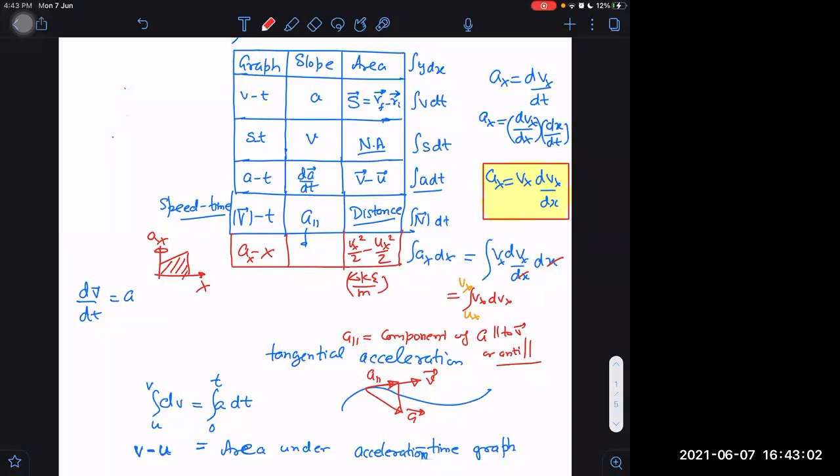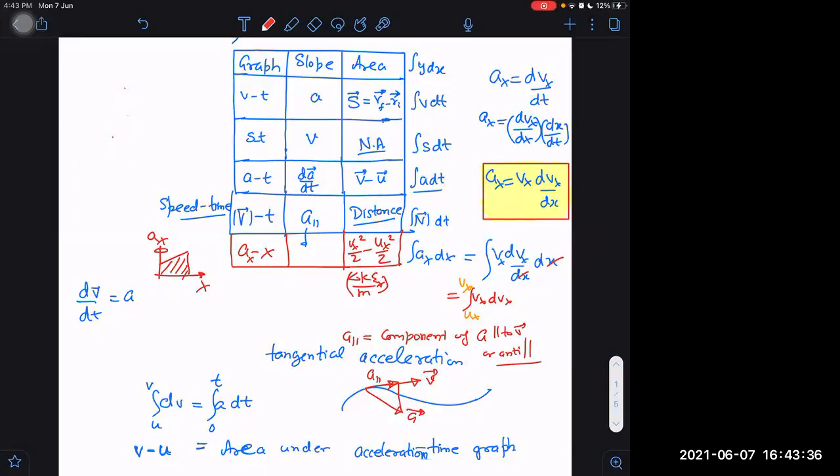Yes, sir. But it is the change in kinetic energy not in all possible directions. Which component of change in kinetic energy? Only along the x-axis. Change in kinetic energy along the x-axis per unit mass will be equal to the area under the ax versus x graph. If I want total change in kinetic energy per unit mass, then how many areas do I need here? Three areas: one with ax versus x, second ay versus y, and third az versus z. Understood?